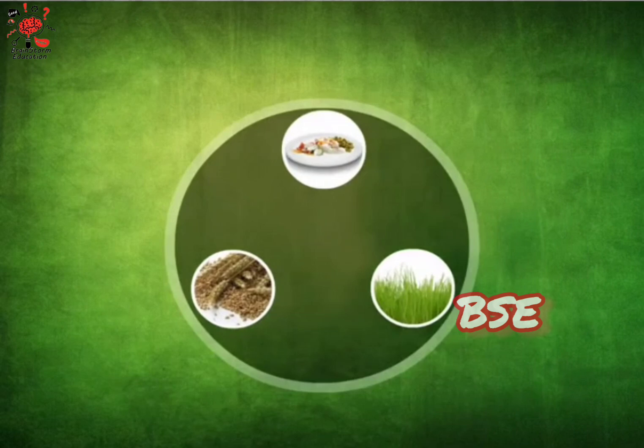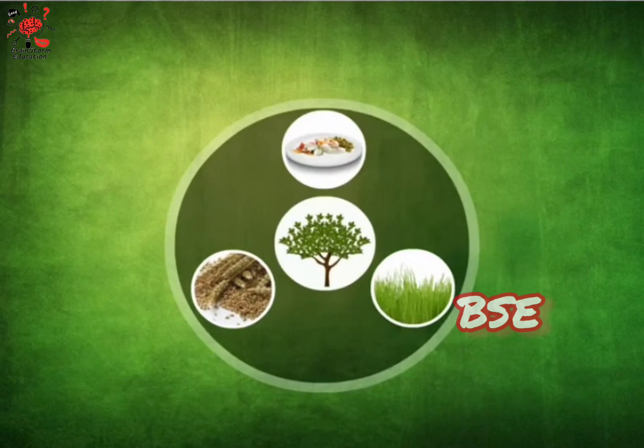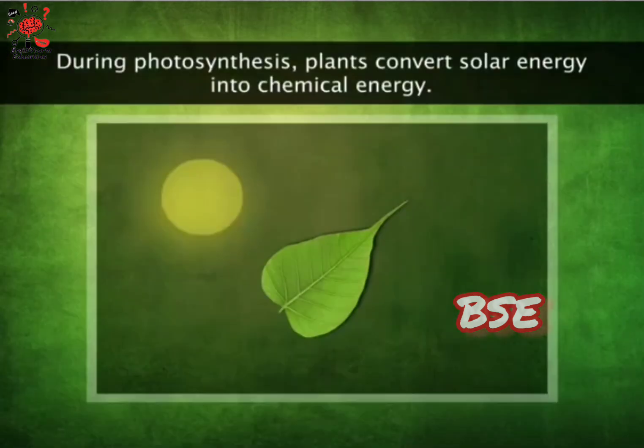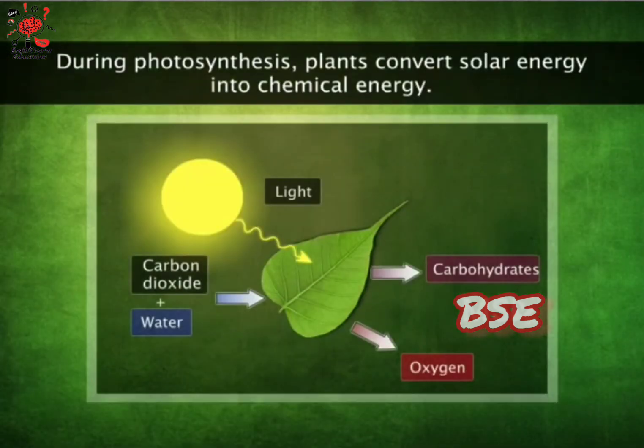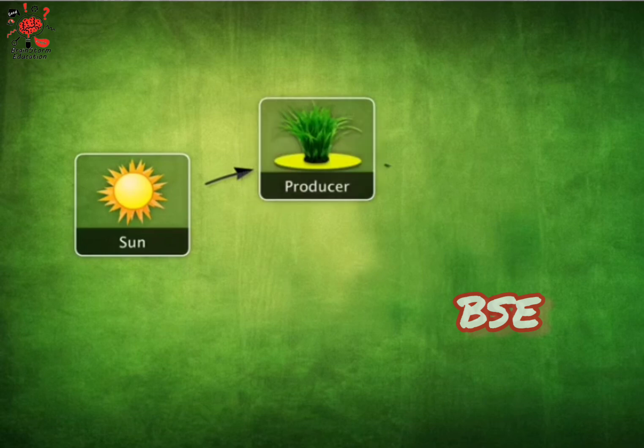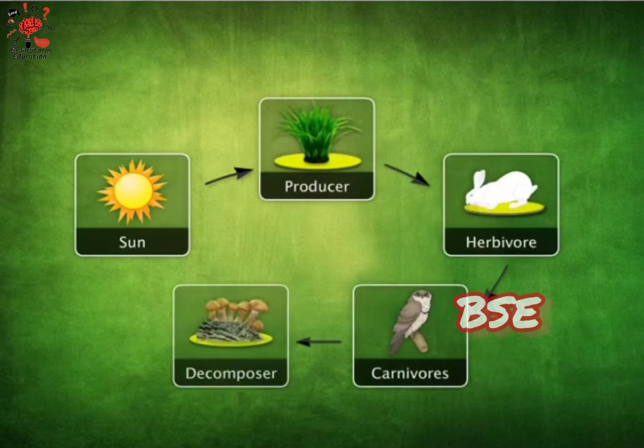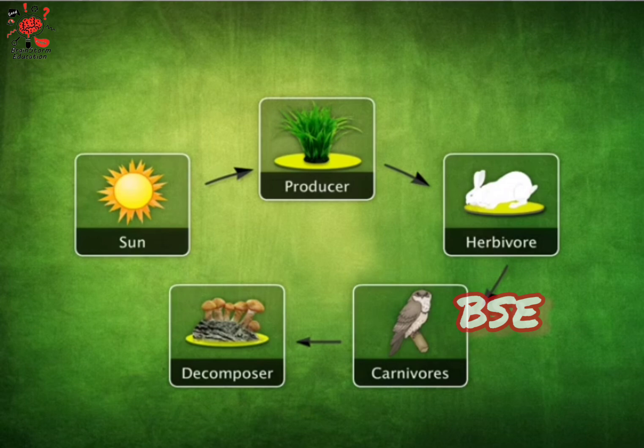The source of all food can be ultimately traced back to plants. During photosynthesis, plants convert solar energy into chemical energy. Some animals eat plants. Some animals eat other animals. All of them are decomposed by the decomposers.